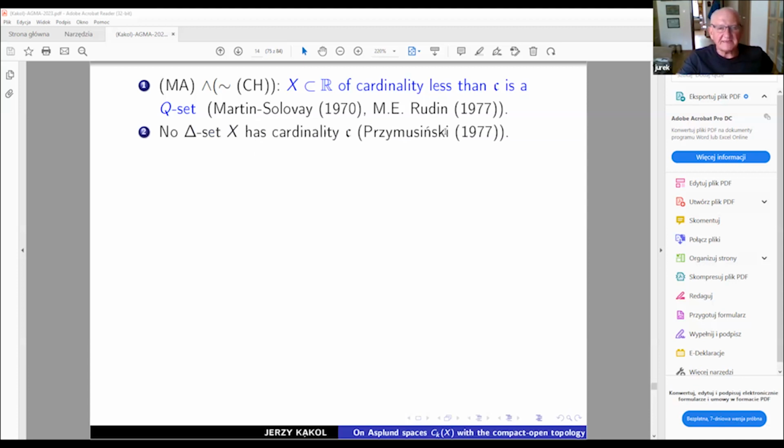Okay, another result of that type, we are still working in reals. So no delta set in reals has cardinality C. There was some improvement on the previous slide from 77 discovered by Przymusiński.